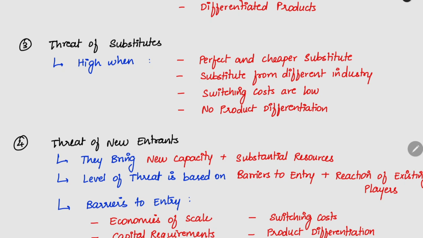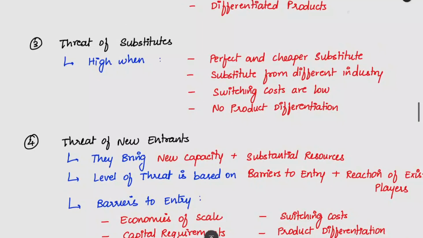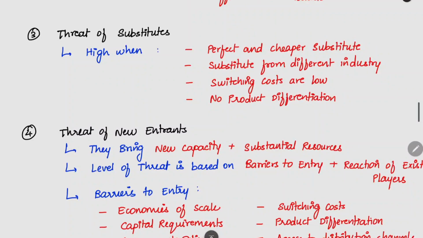Switching costs are low, same thing. The customer can easily switch the product. There is no cost associated with it. No product differentiation. We are selling a standard product. Then also he will be using a substitute. There will be no importance particularly to our product. Here also the threat of substitute will be high. If there is a very high threat of substitute, it is very dangerous for us to do business, because anytime the customer will switch to the substitute.